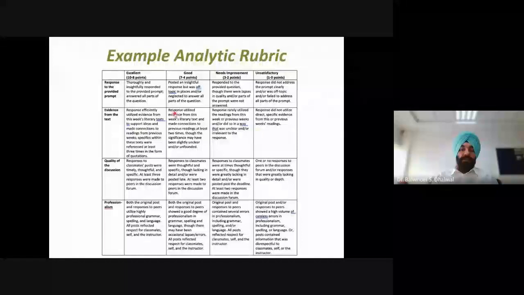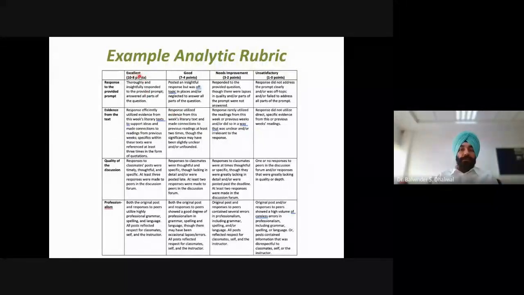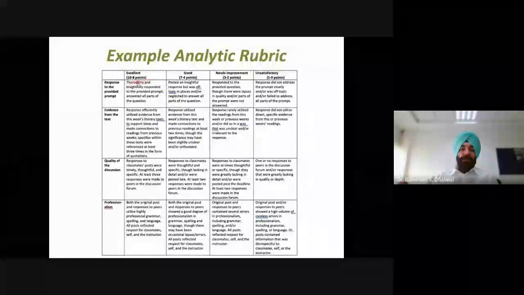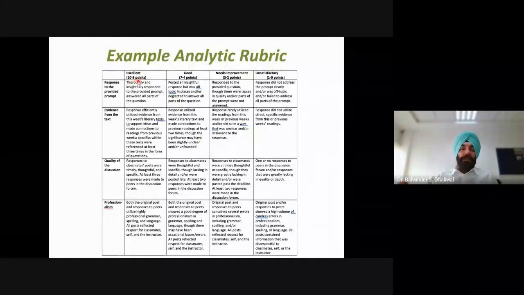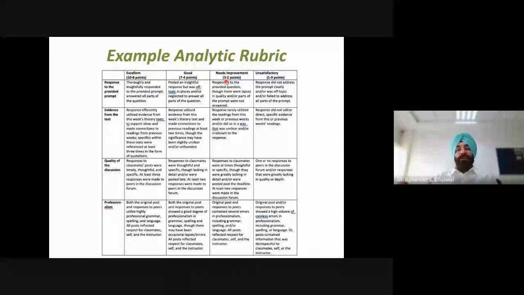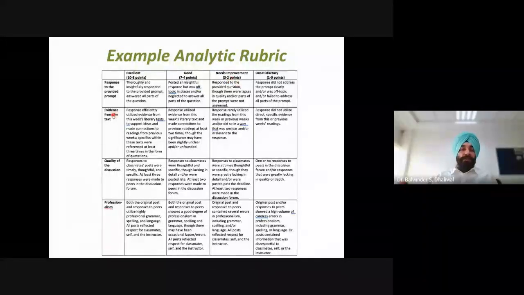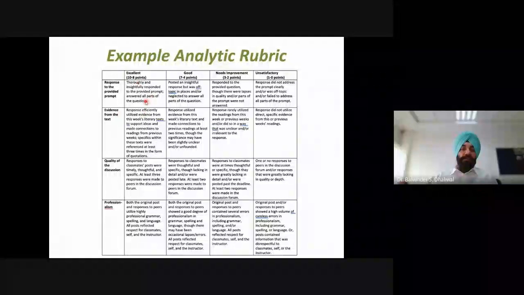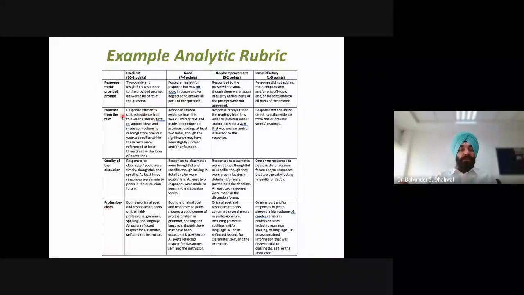So here we can see that in addition to excellent, good, needs improvement, marks are also written. So excellent can be between 8 to 10 points, good 7 to 4 points. So this range is awarded to this level. Needs improvement may be between 3 and 2. So in addition to just classifying the student work in different grades, we can also use this type of rubric for awarding marks based on different criteria.